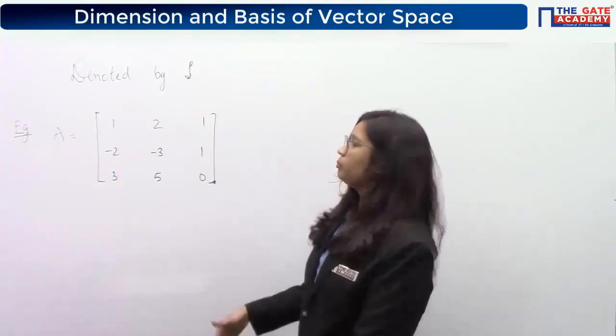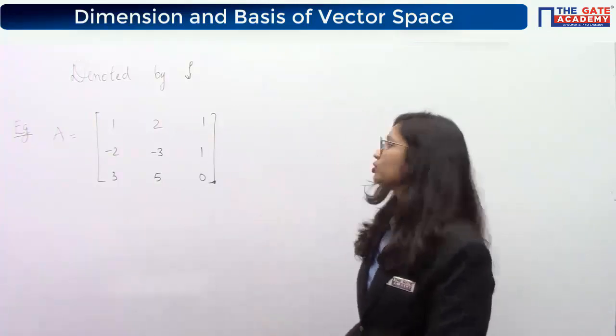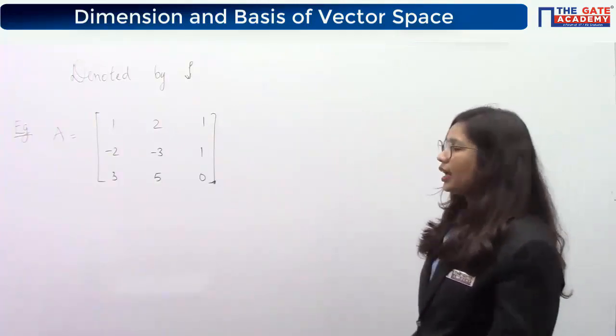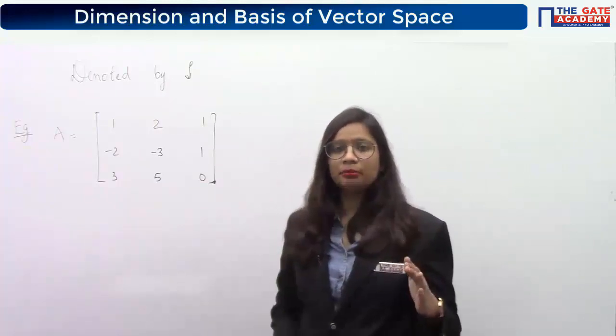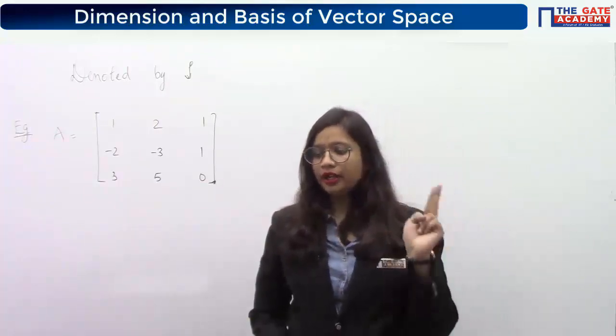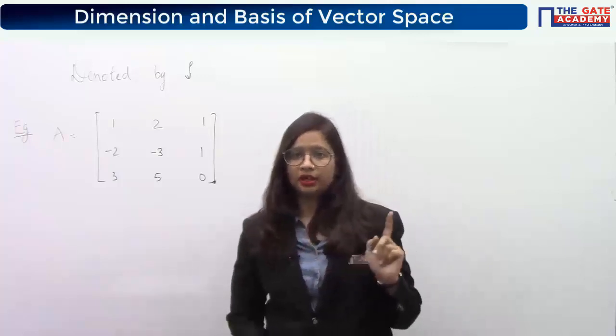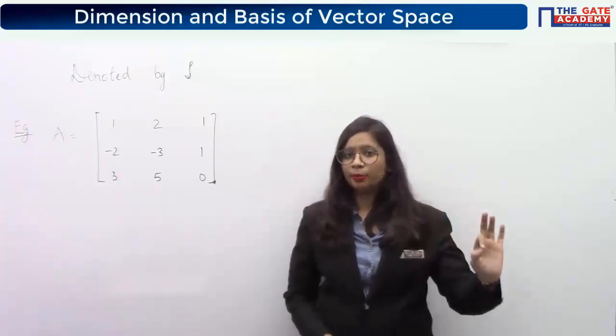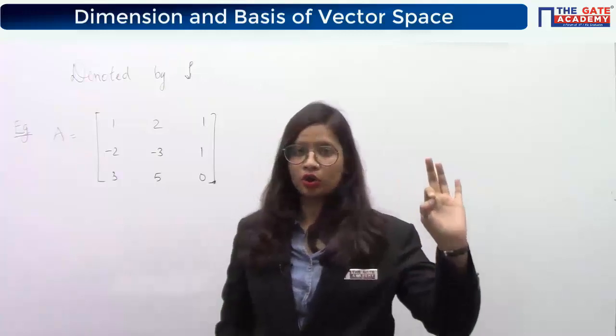So these are nothing but your x, y, z vector. Are you able to see this or not? Now what I have defined rank as, rank is nothing but the maximum number of linearly independent rows or columns in the matrix. It is just the number of linearly independent rows or columns.